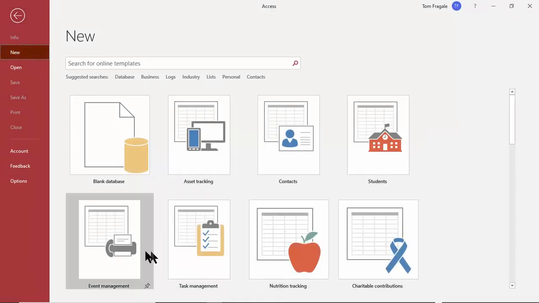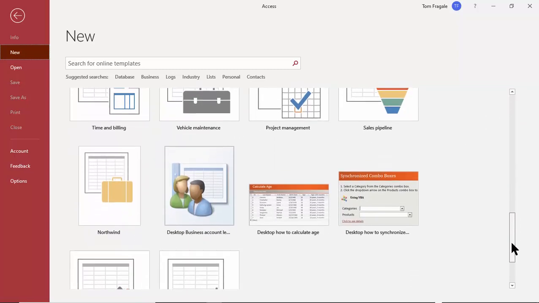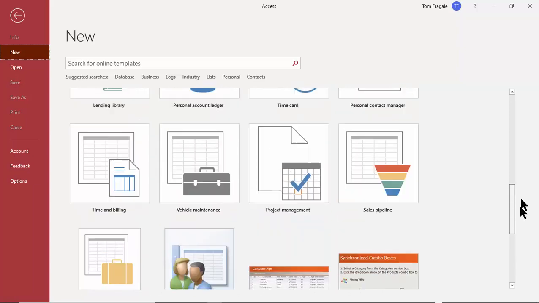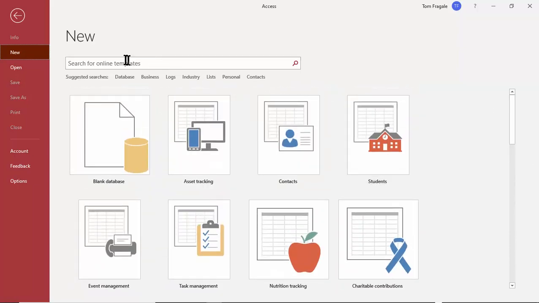Now there are some templates that you might want to try. If some of those meet your needs, maybe you can try some of those templates, and it gives you a tremendous head start. Or you can search for other templates online. And there's actually a lot of templates that you might be able to use to give yourself a great head start. But I think it's also important to know how to make the database from scratch as well. So let's click on Blank Database.